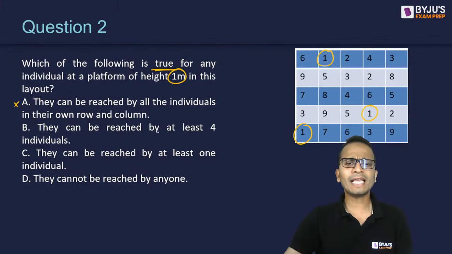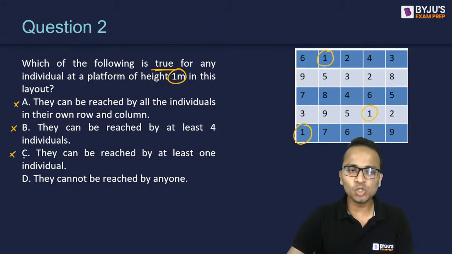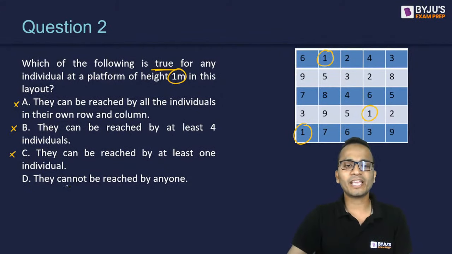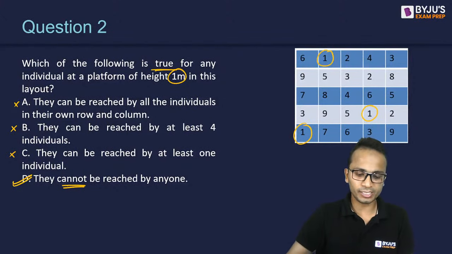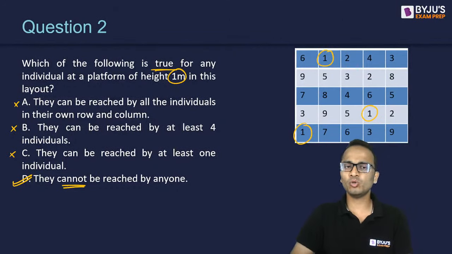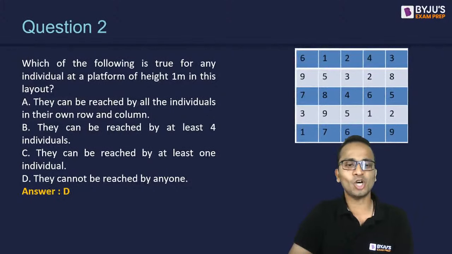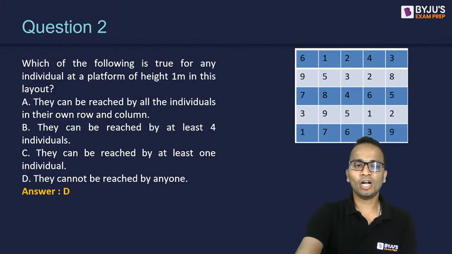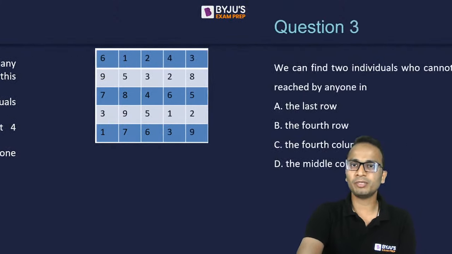Second option, they can be reached by at least 4 individuals. Obviously not. They can be reached by at least 1 individual. Absolutely wrong. And they cannot be reached by anyone. Yes, this option is absolutely correct. They cannot be reached by anyone. So question number 2, the correct answer is option B. Right? Yes, it is option B. Now let's move further to question number 3.